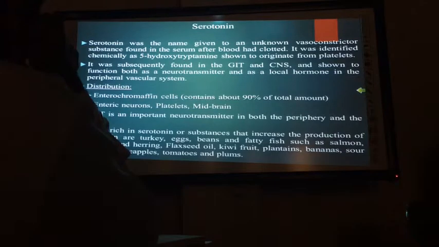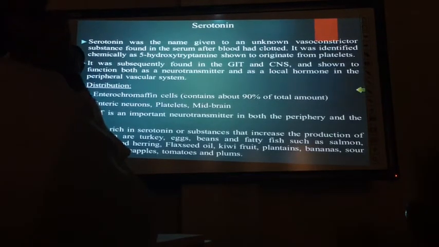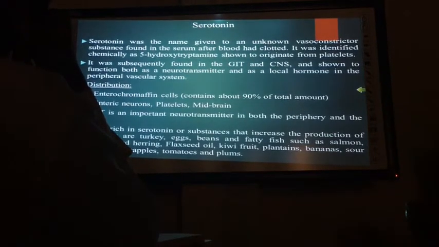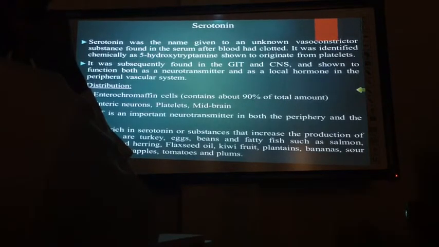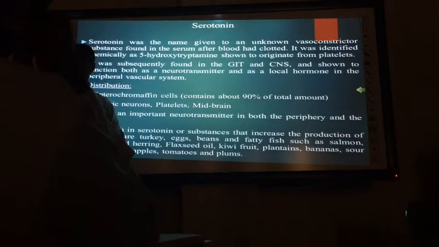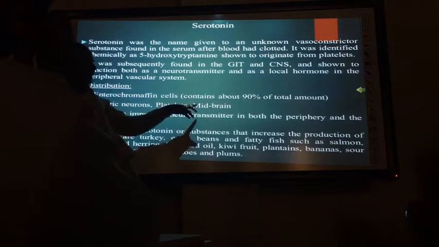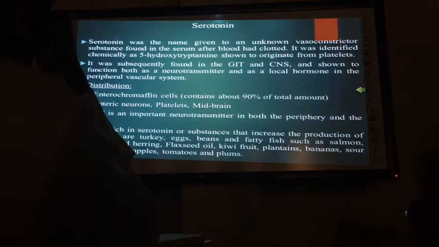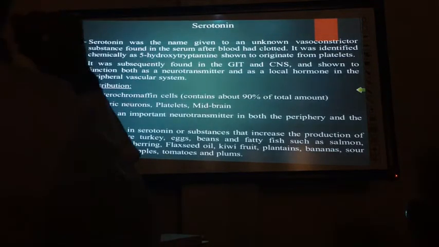There is a group of neurons connected to the GIT called the enteric nervous system. The major neurotransmitter in this, apart from acetylcholine, is serotonin. Some portion is also present in platelets, and in serotonergic nerves in the brain, especially the midbrain, which has an important role in control of depression and other behavior.